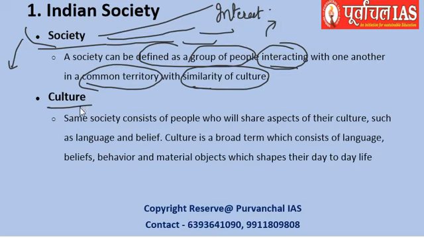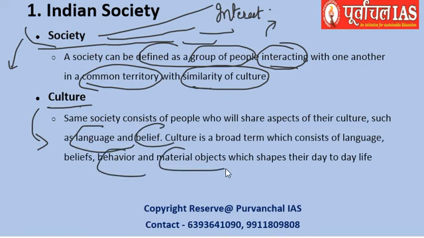And if we are talking about a society, every society has its own culture. So what is culture actually? Culture is nothing but the set of attributes including language, belief, behavior, material objects. All of these become part of culture. Culture is mostly said to be the non-material part of Indian society, in the way people behave, the way people talk, the language they use, and the beliefs they have.